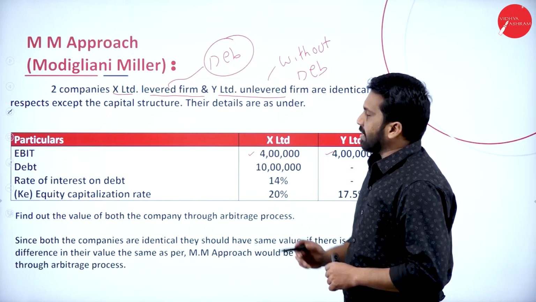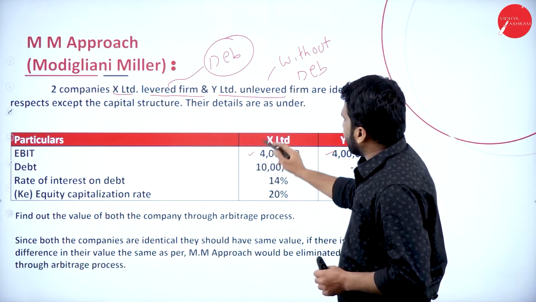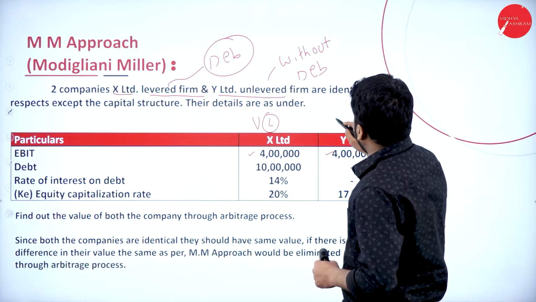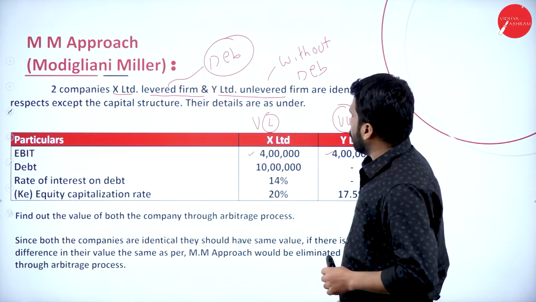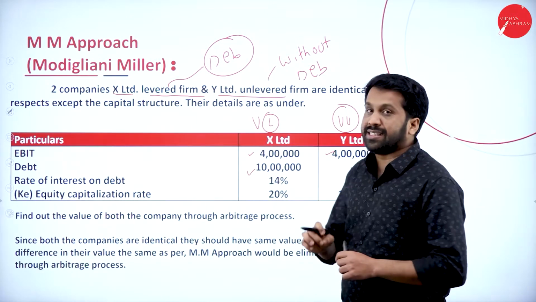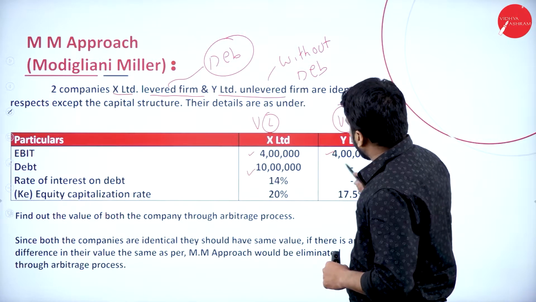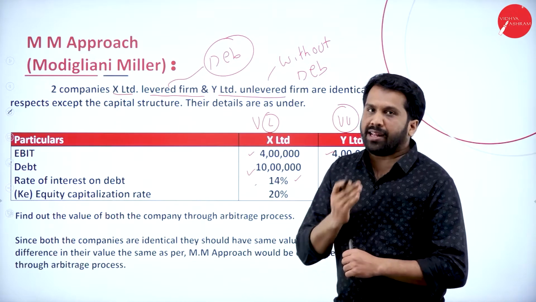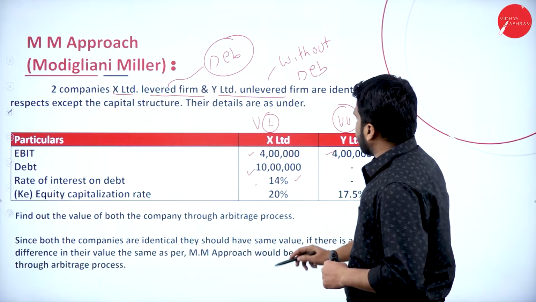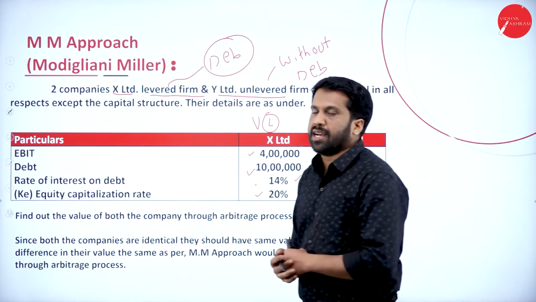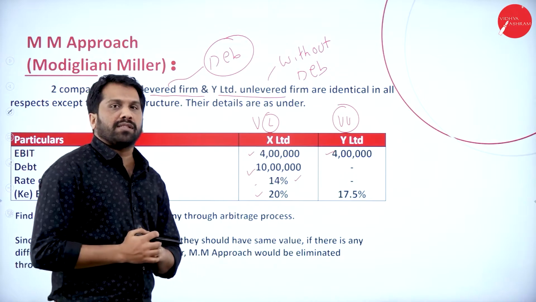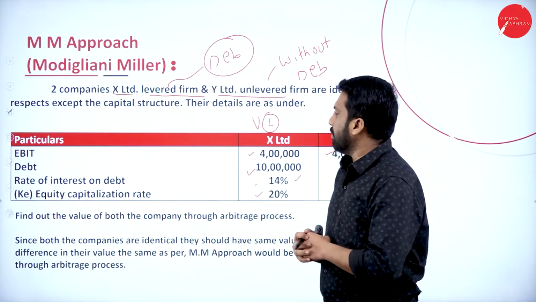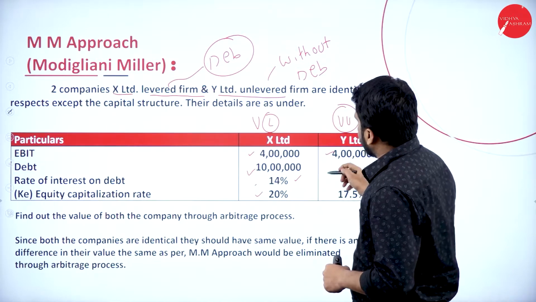Then we have debt, debenture. For the first company, it is a levered company, so we call it VL. Second company, unlevered, we call it VU. They have 10 lakh debenture, they have 0. If there is no debenture, there is no interest also, but we have interest of 14% for debenture. Along with that, we have an equity capitalization rate of 20%. What is the equity capitalization rate? 20%. These are the information we have. All the information we got.